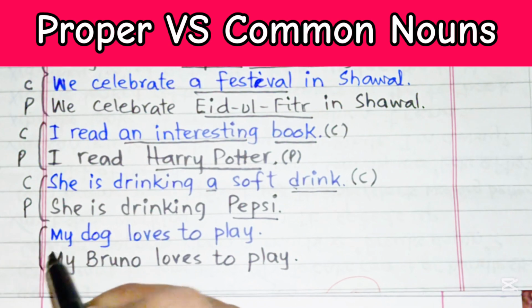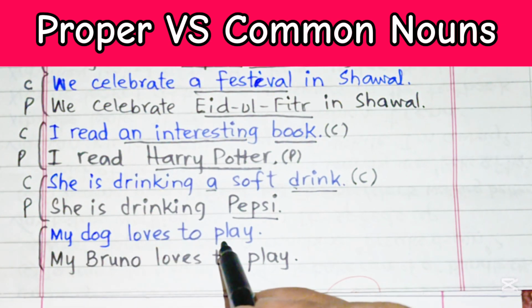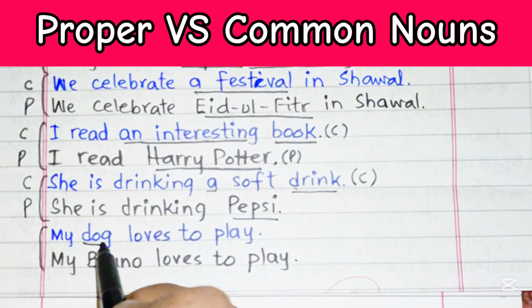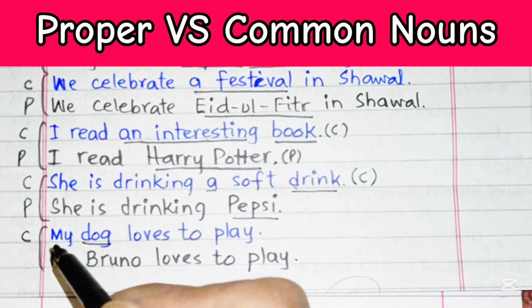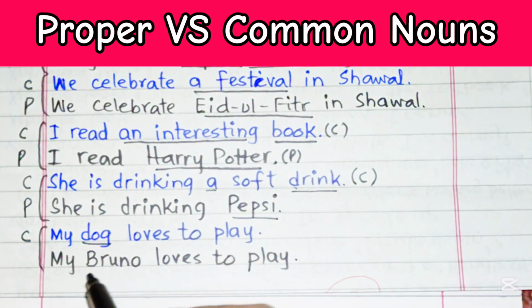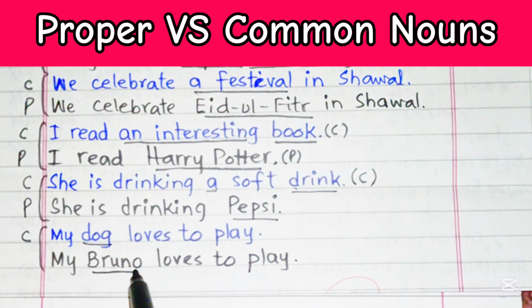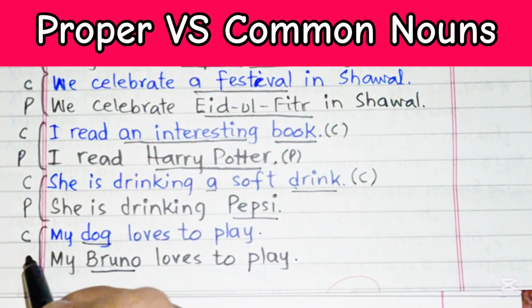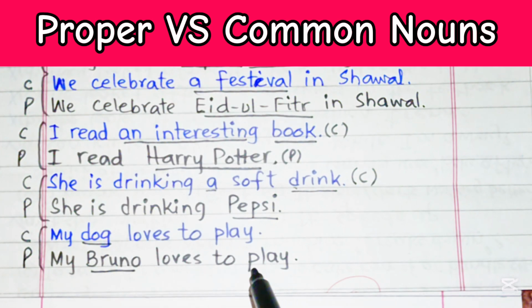And the last pair is: My dog loves to play. So over here, dog is a common noun. My dog means it is the name of a dog, but it may be any dog. But if I say my Bruno, Bruno is the name of that dog, then it is going to be called a proper noun. My Bruno loves to play.